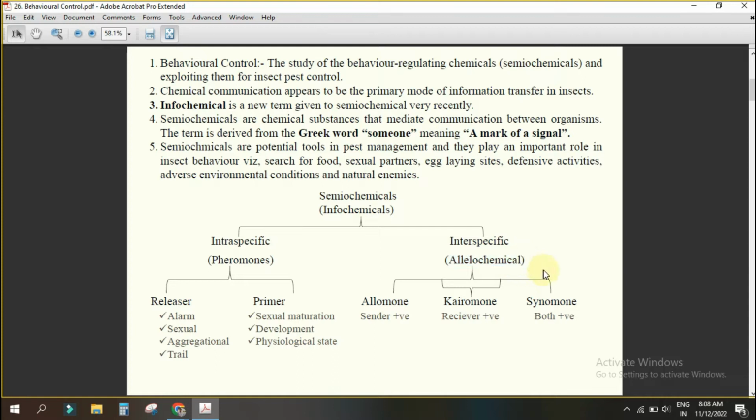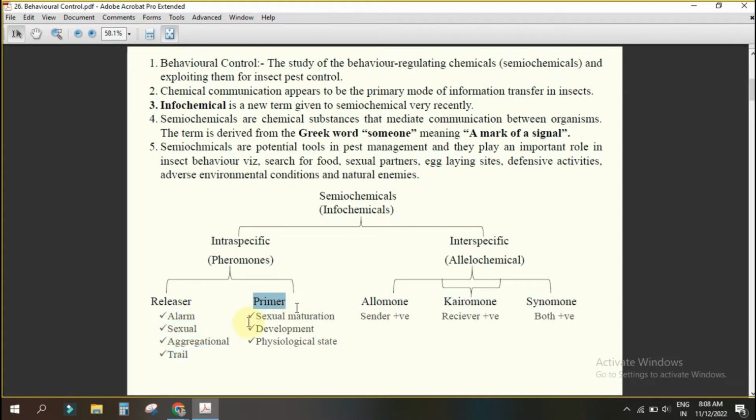Understood up to this? Yes, sir. Important. It may come in the exam. Now pheromone is again divided into releaser and primer. What are those? Alarm, sexual, aggregation, trail. In the case of releaser, one individual is regulating the whole population of the species. What is primer?